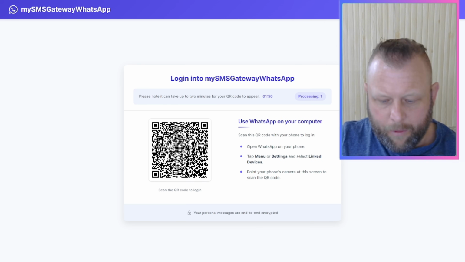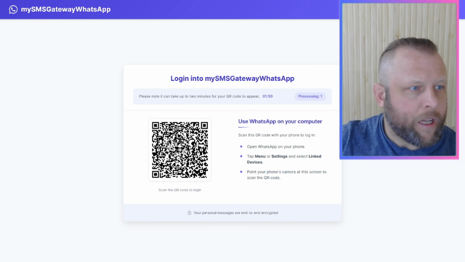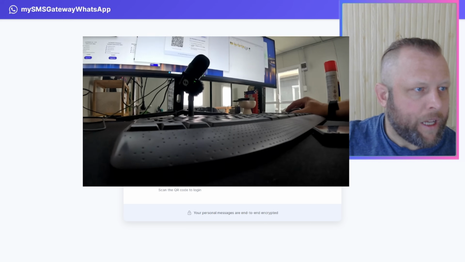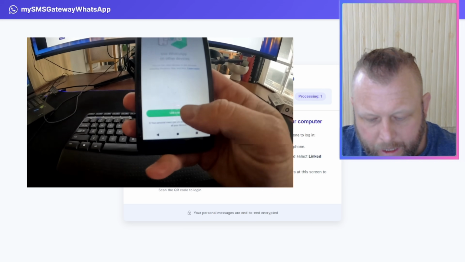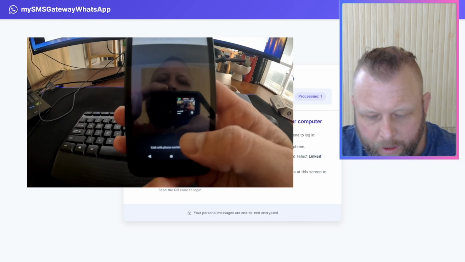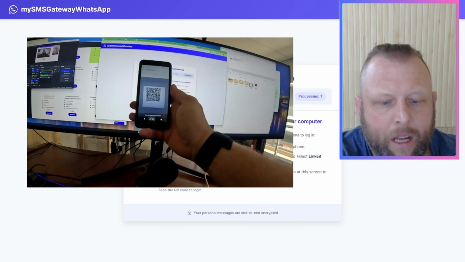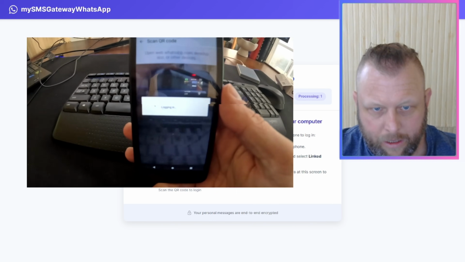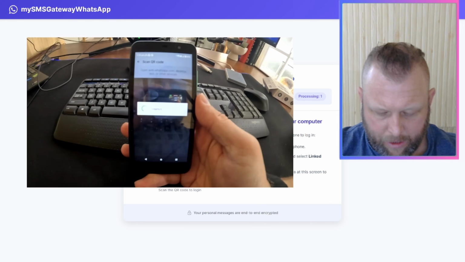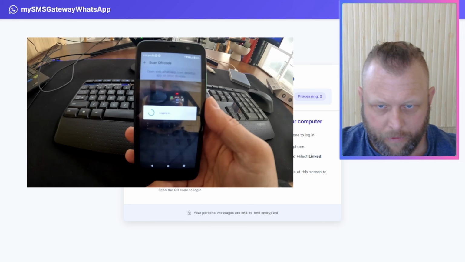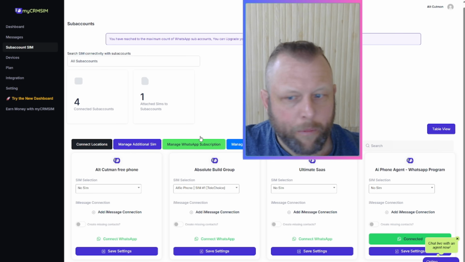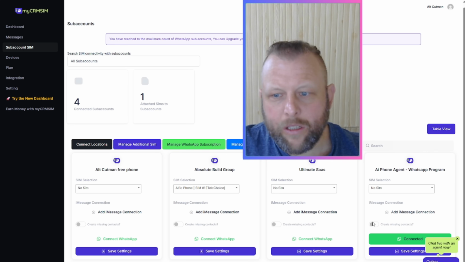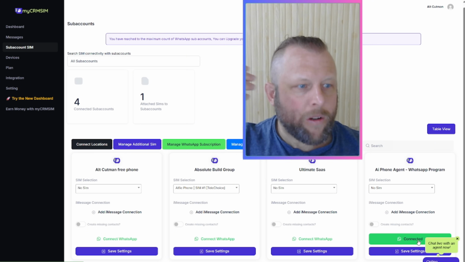So I'm just going to scroll down for this, and I'm going to connect up my phone. Again, through in here, I come through this. So I have this in here. I'm going to say link a device. I'm going to add the QR code. I'm going to scan the QR code through here. It's going to say logging in, and it's just refreshing there. After a couple of seconds, you scroll to the bottom here and we can see that our WhatsApp account is connected successfully. So let's go test this out.